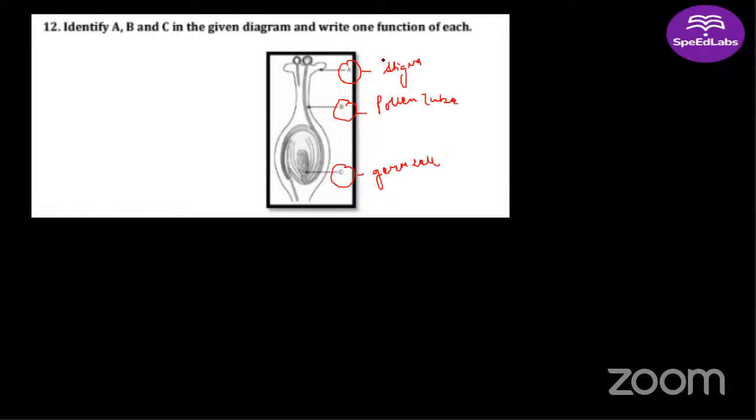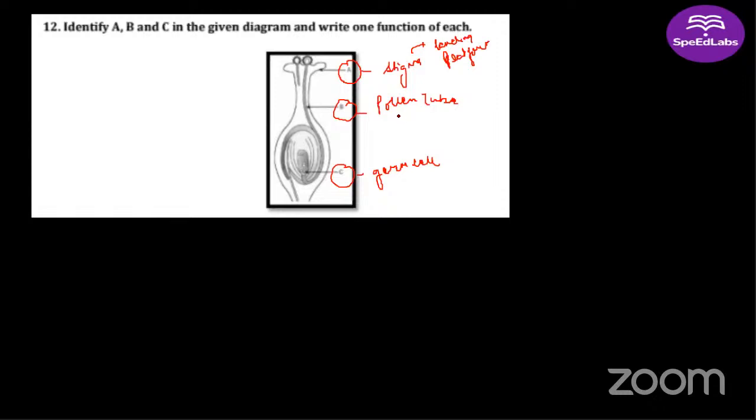So A, stigma. What is the function of stigma? Stigma is the landing platform, right? Ma'am, we can say it is a terminal part of a carpel which may be sticky and helps to receive pollen grains from the anther, for pollination. Very good answer. So stigma is the landing platform. Pollen grains land here.